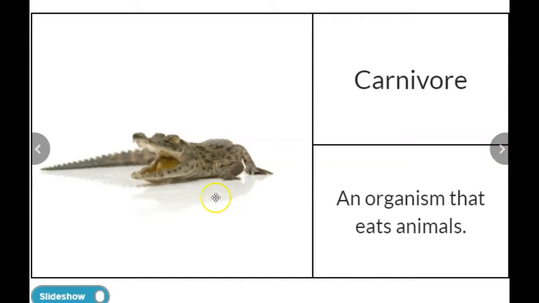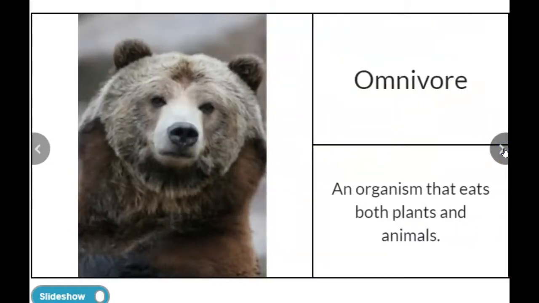A carnivore is an animal with sharp teeth that eats meat. Carnivore. An omnivore is an organism that eats both plants and animals. Omnivore, that's what we are. You and I are both plant and animal eaters. And you say, ooh, I don't eat plants. But you do, actually. Anything that's a vegetable or lettuce, anything like a tomato is a plant, comes from a plant in the ground, so we eat both plants and animals.